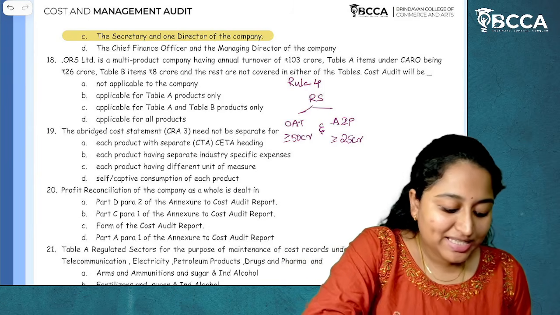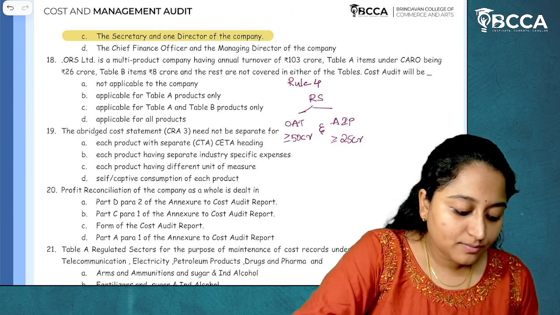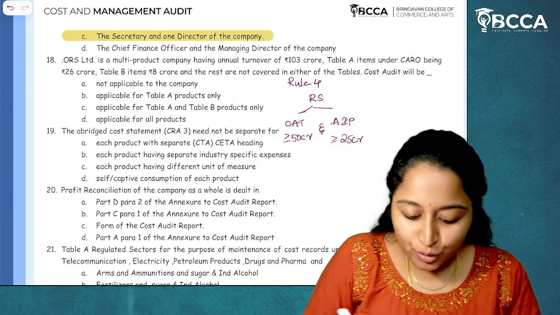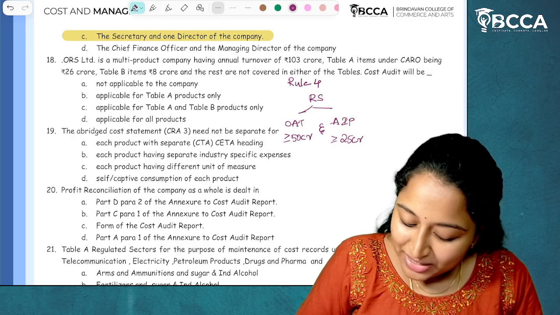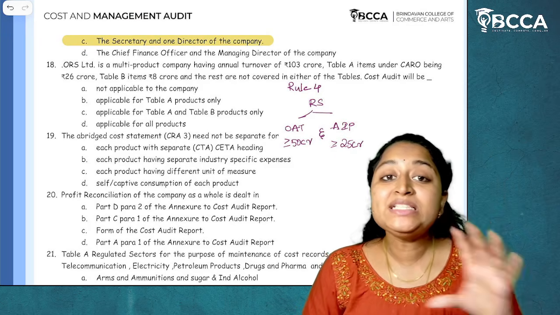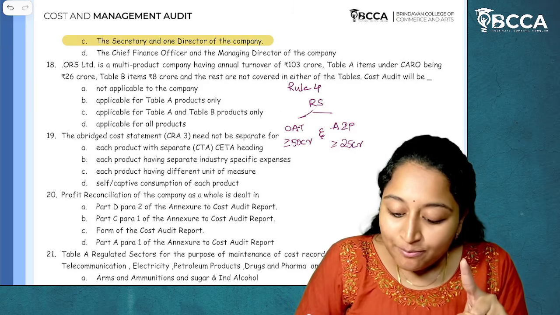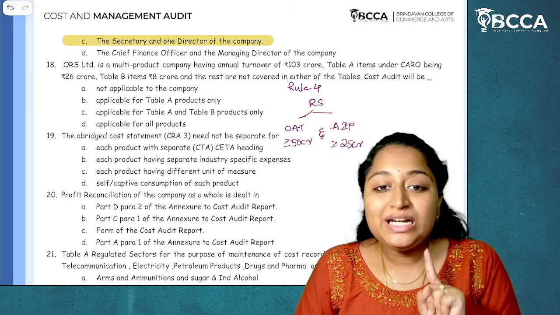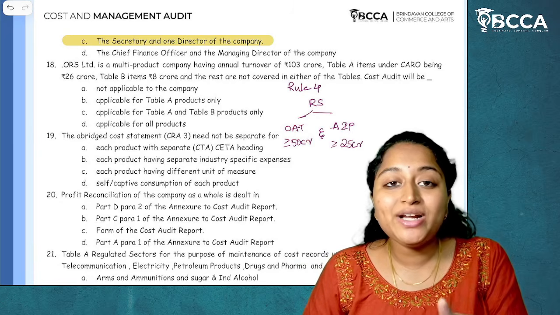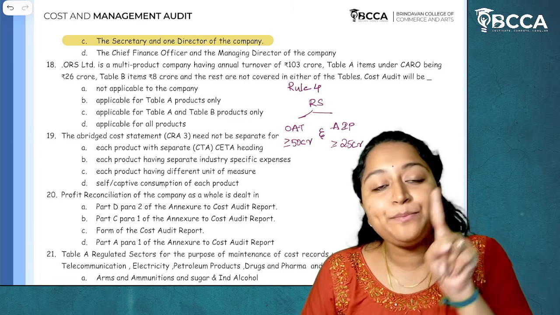If we take 26 plus 8, it is coming to 34 crores. Is it more than 25 crores? The answer is yes, which means both the provisions or both the limits for regulated sector have been satisfied, which means cost audit has to be done for table A products.